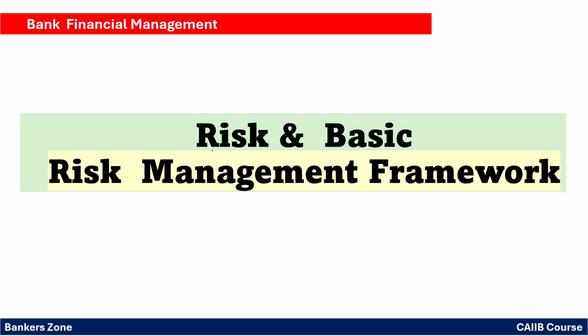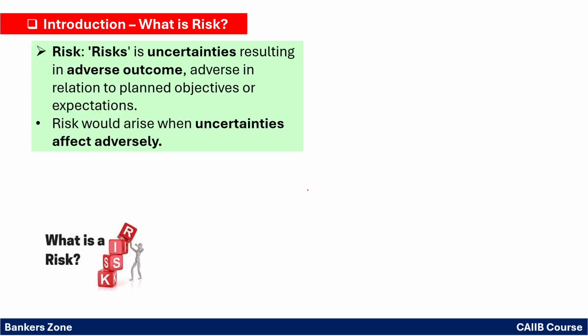In this session, we will start risk and the basic risk management framework. Now see, what do you mean by the risk? Risk is the uncertainty resulting in adverse outcome, adverse in relation to the planned objective or the expectations. So what is risk? Risk is nothing but the uncertainty, right? It is the uncertainty which may come into picture as an adverse outcome, right, with respect to the planned objective.